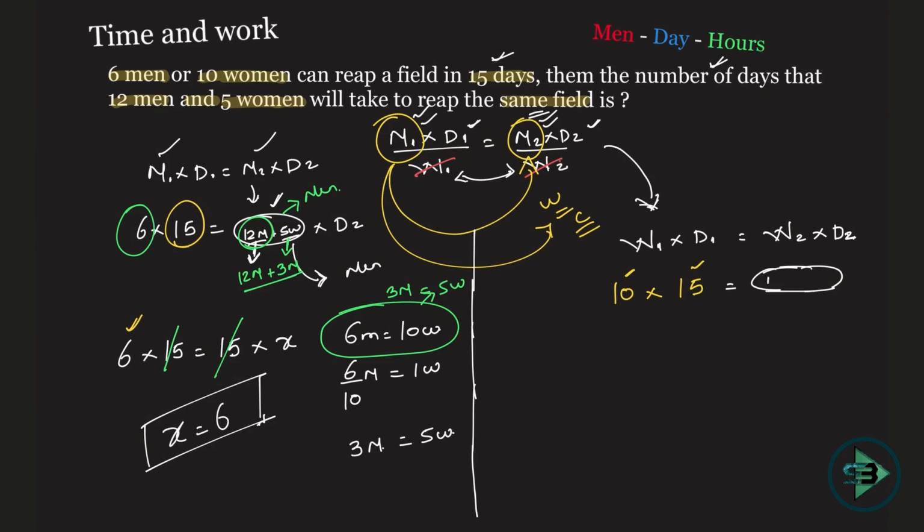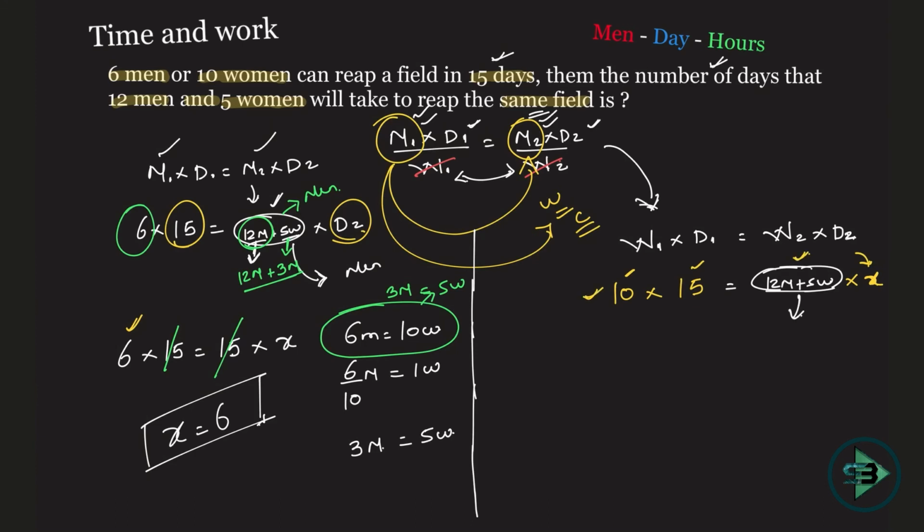12 men and 5 women. So 12 men and 5 women will do it in how many days? Let the number of days be X. It's all the same, it is just that now I have 12 men and 5 women. Since this is a woman here, I need to convert this to women. So let's convert this to women.